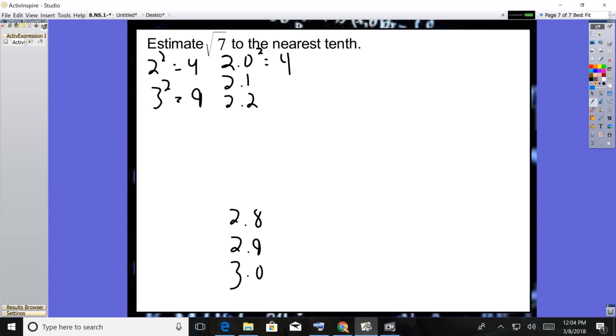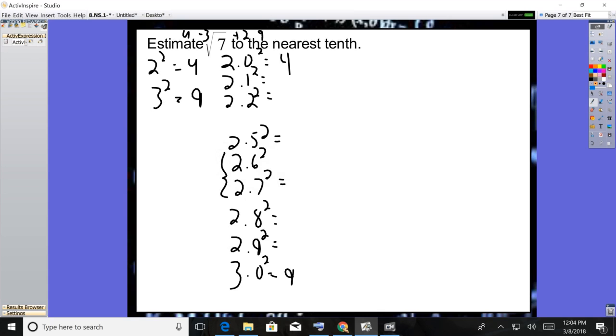Well, 2 squared we know is 4. 3 squared we know is 9, so now I've got to look at the squares of these numbers in the tenths place. Now 7 is 3 away from 4, and it's 2 away from 9. So I know it's going to be closer to 9 by just a hair. Right in the middle would be 2.5. Since I'm a little bit closer to 9, it's probably going to be somewhere in this area. So I'm going to start with 2.7.